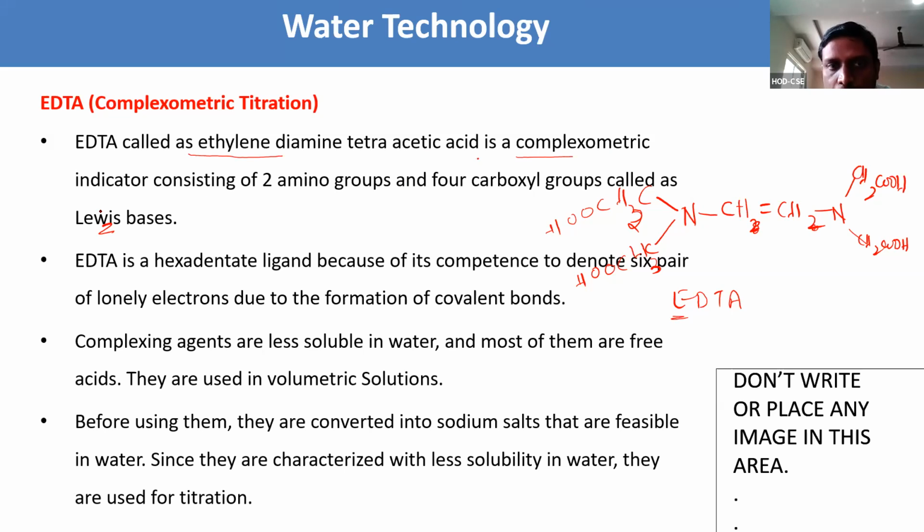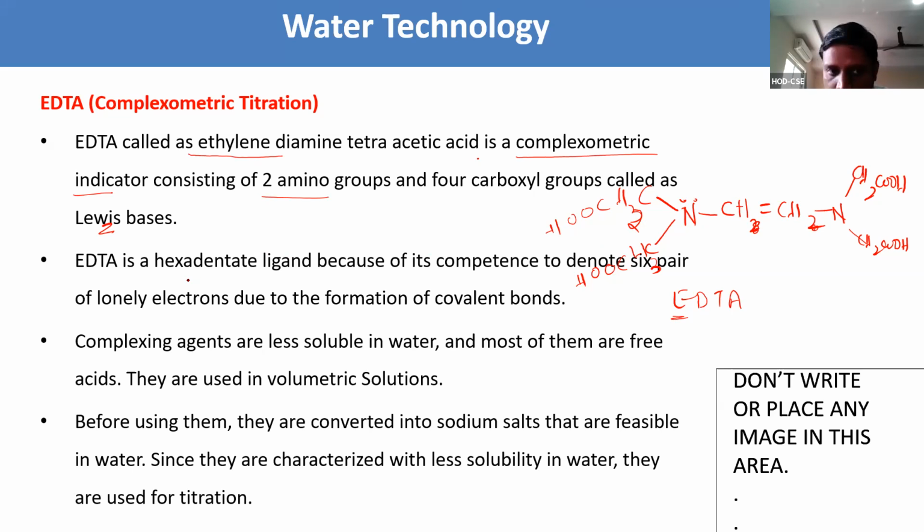It is a complexometric indicator consisting of 2 amine groups. Here, these are the 2 amine groups, NH, and 4 carboxylic groups. Carboxylic groups means nothing but acetic acid groups. It consists of 2 amine groups and 4 carboxylic groups, and this acts as a Lewis base.